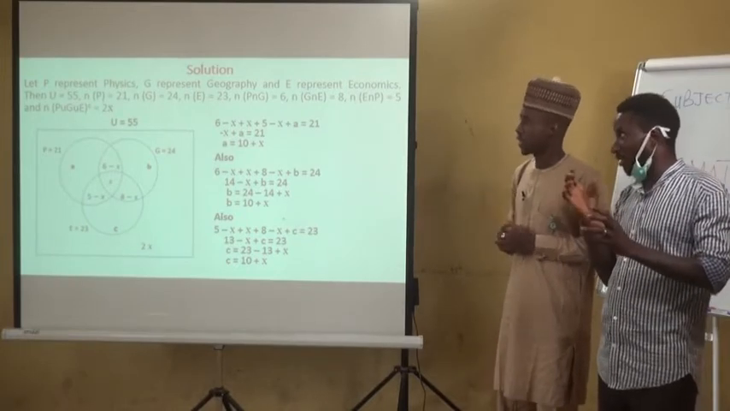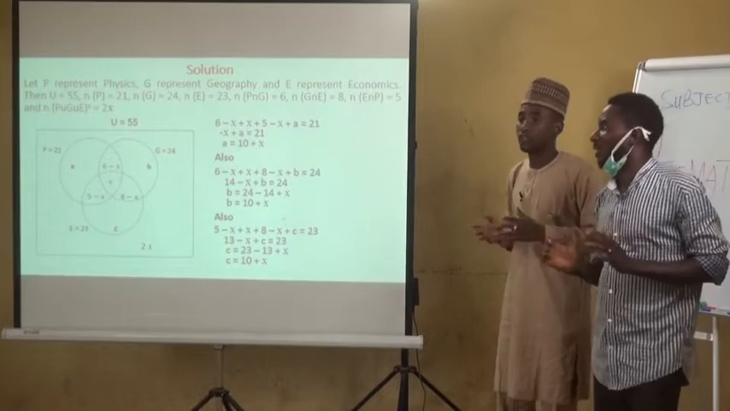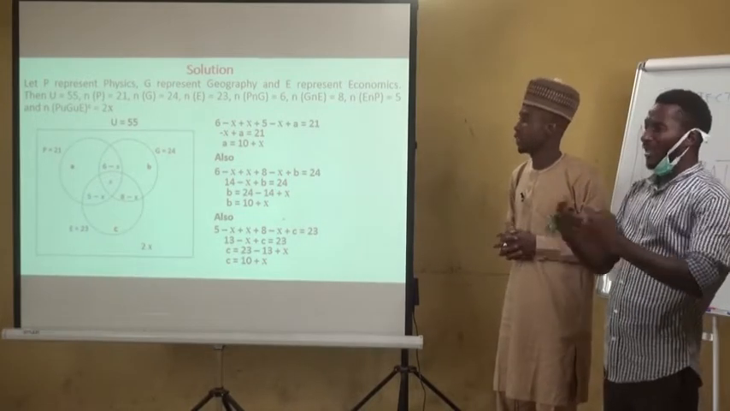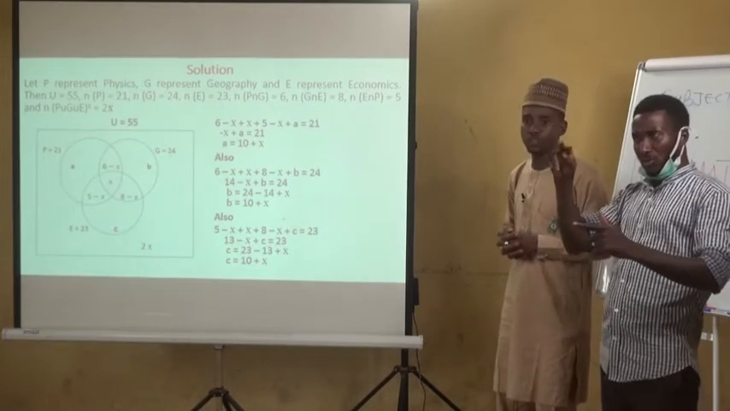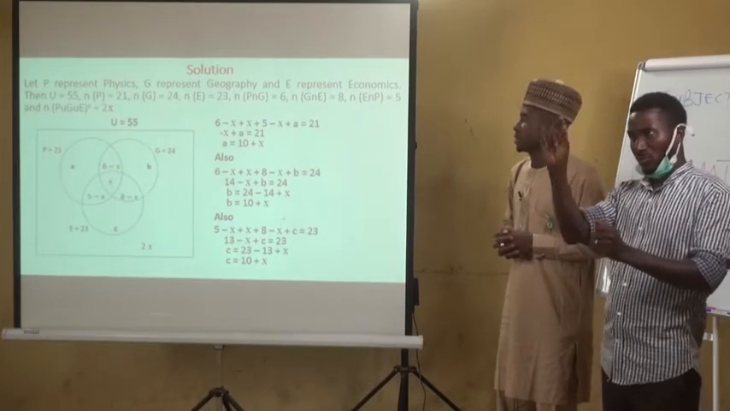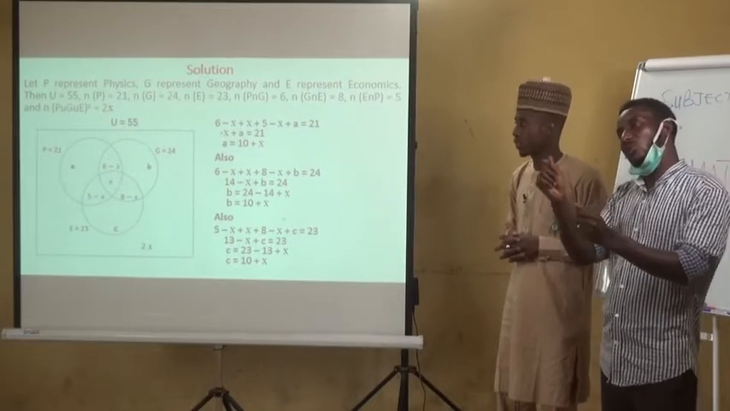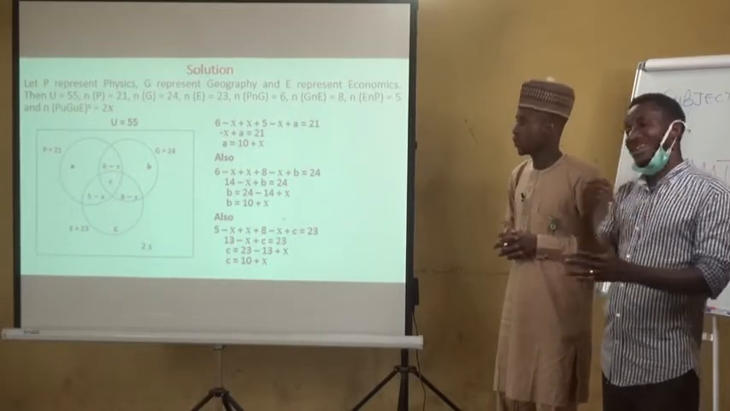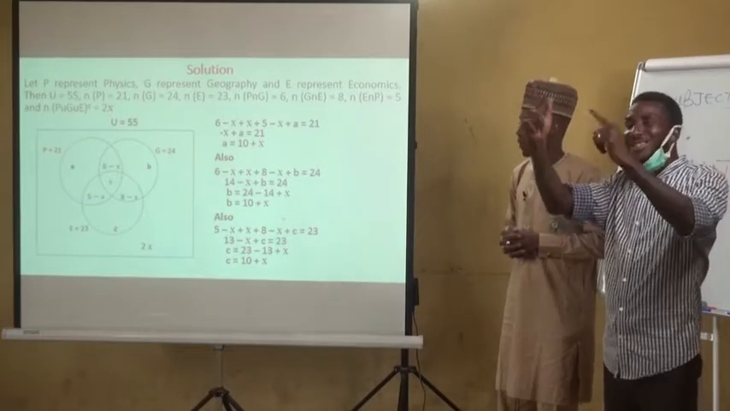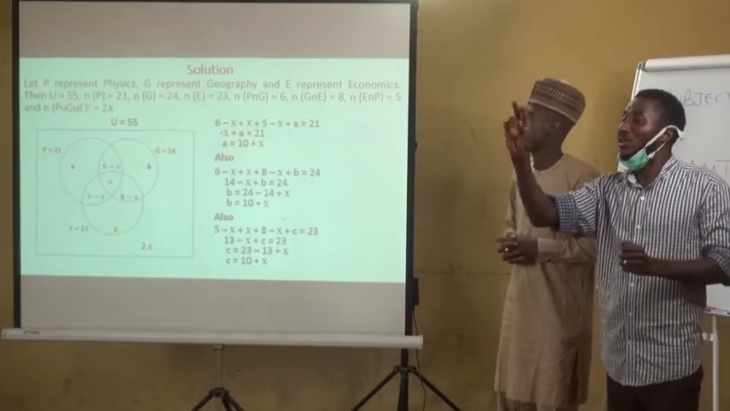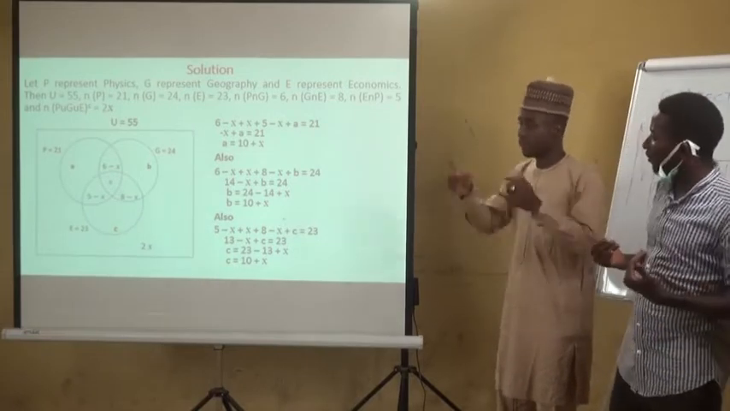Now going by the Venn diagram, we said U equals 55. That is the number of students in the class. The first circle there represents physics with 21 students. The second one represents geography, G, with 24 students, and E, which is the third circle, represents economics with 23 students. Now there are intersections.